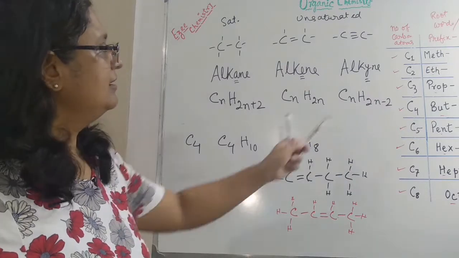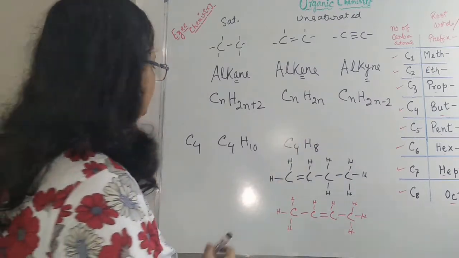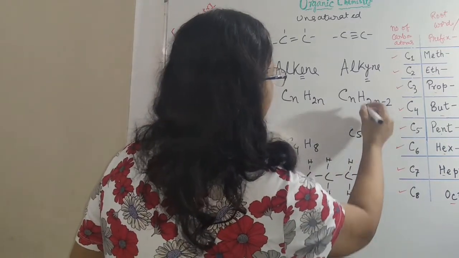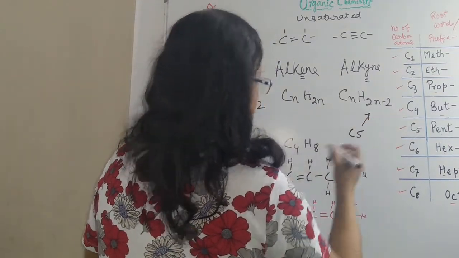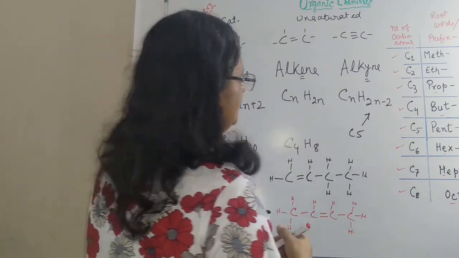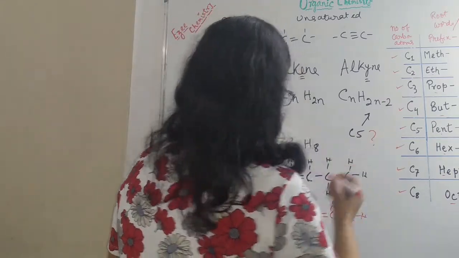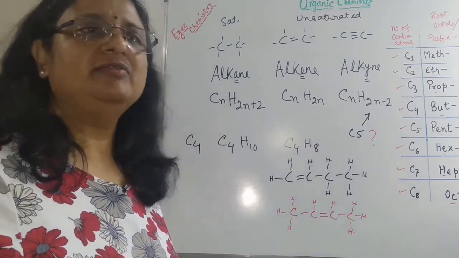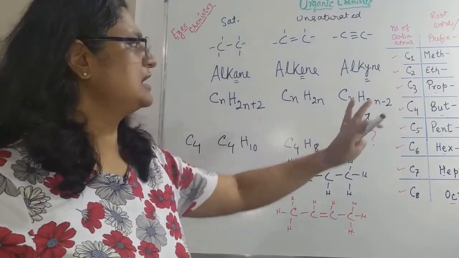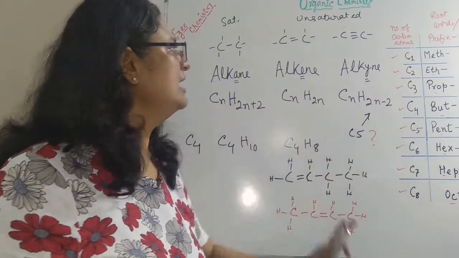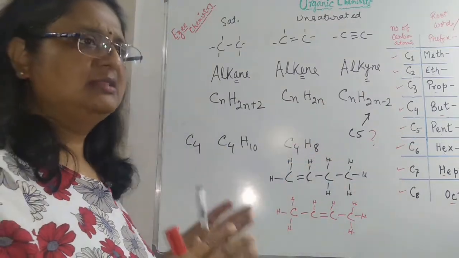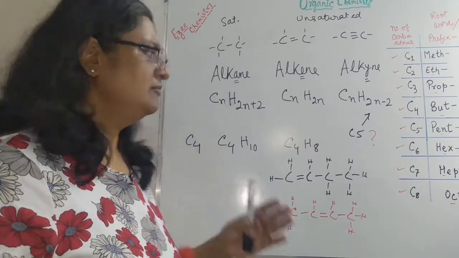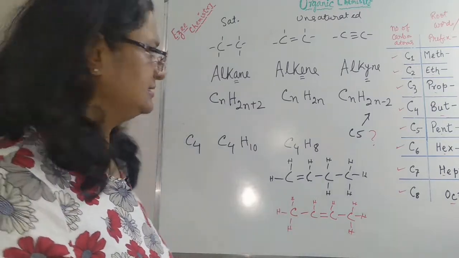Okay, for alkyne also you can do a similar thing. For C5, try with alkyne and do tell me what could be the structures, what could be the naming. Just remember it will start with pent for 5, and end with yne. But the position of the triple bond, where it will be, and accordingly the naming, we will discuss in later stages.